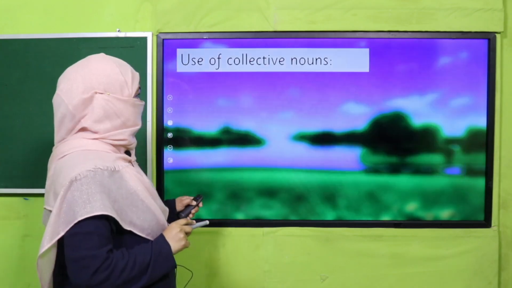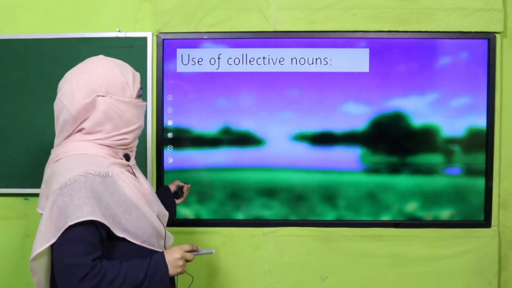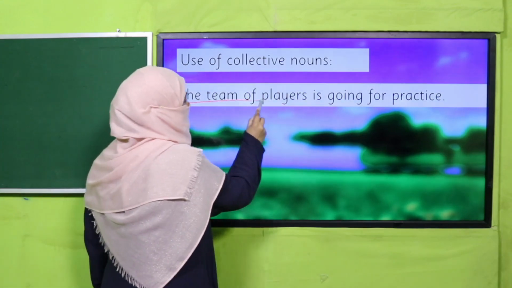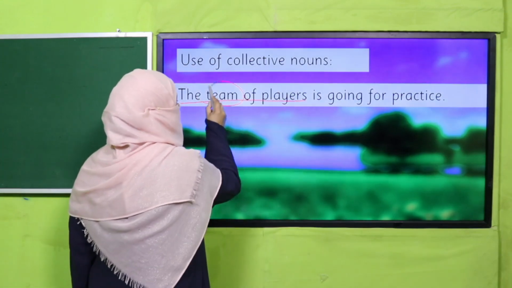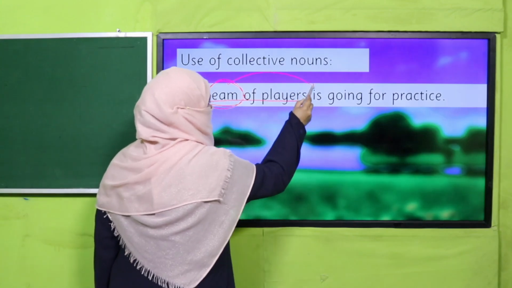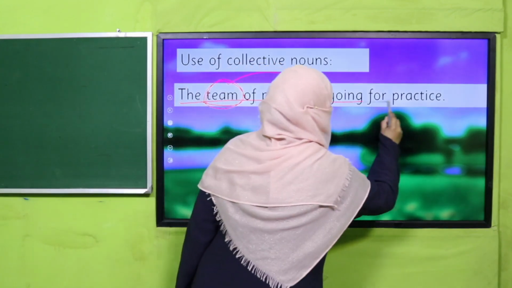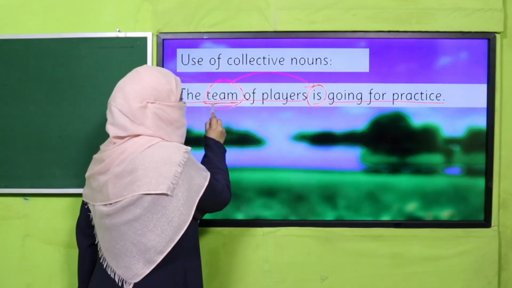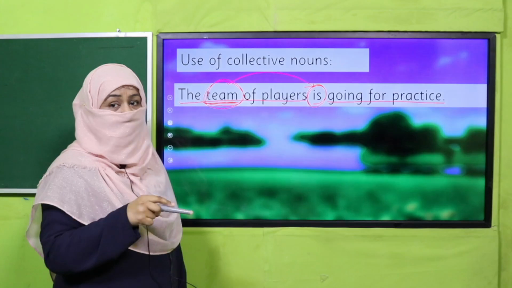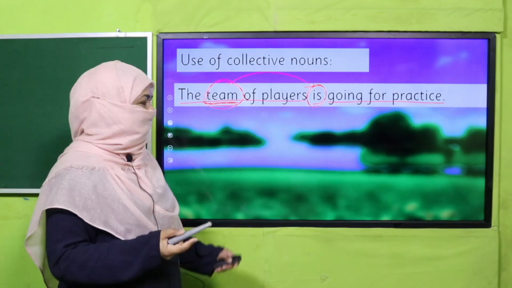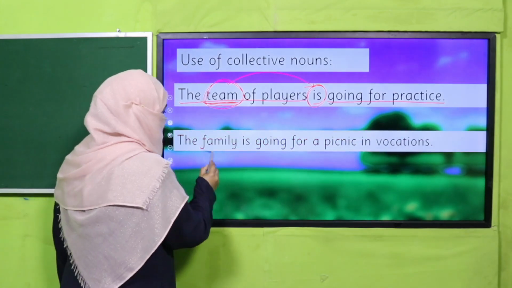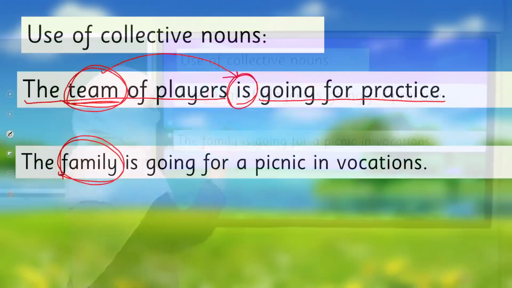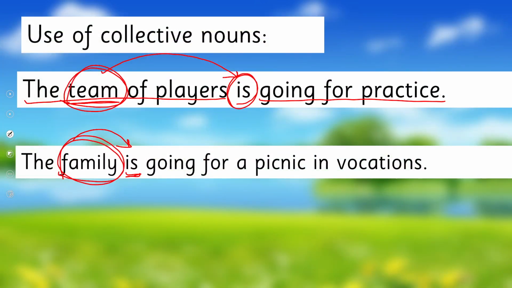All right. So how we use it, I was just telling you, for example, the team of players. Now team is a singular noun, that's why I have used is. The team of players is going for practice. So this is has been used because we take collective nouns as singular nouns. Are you clear? Okay, the other example is the family. Now family is again a collective noun. That's why we have used is, because we use collective nouns as singular nouns. Good, now you're smart, you're getting it.